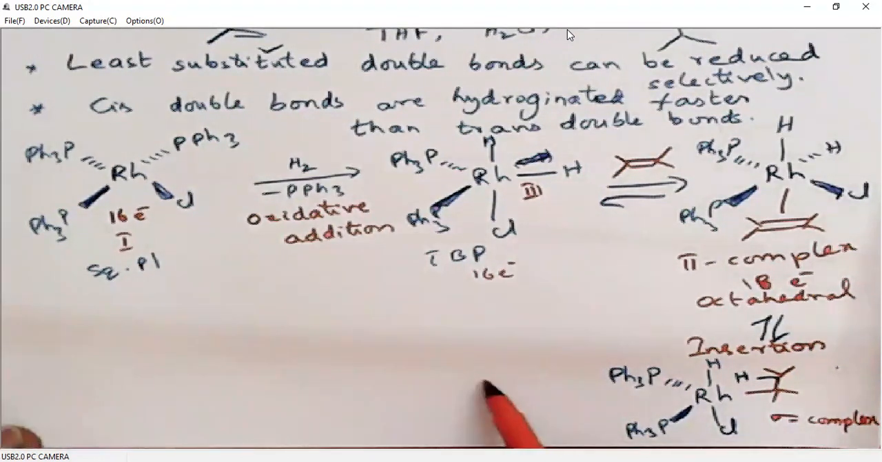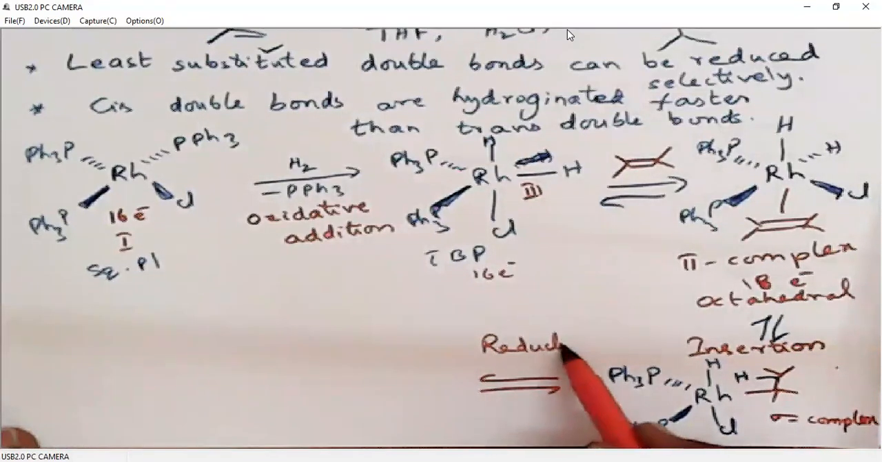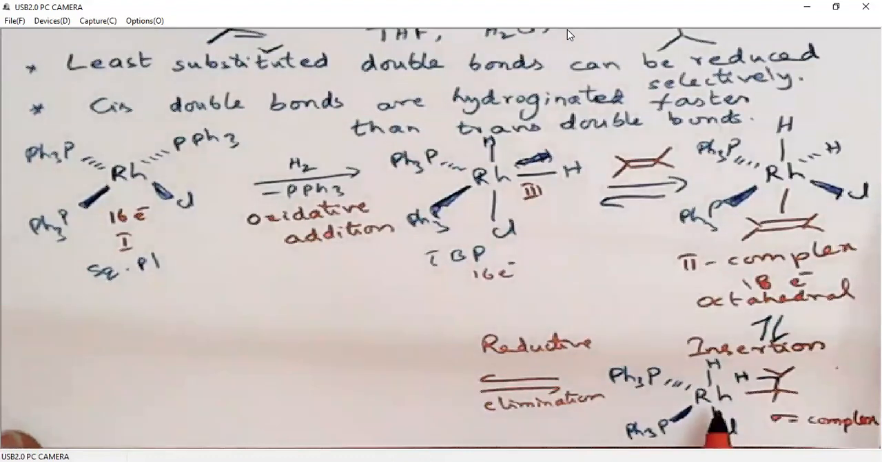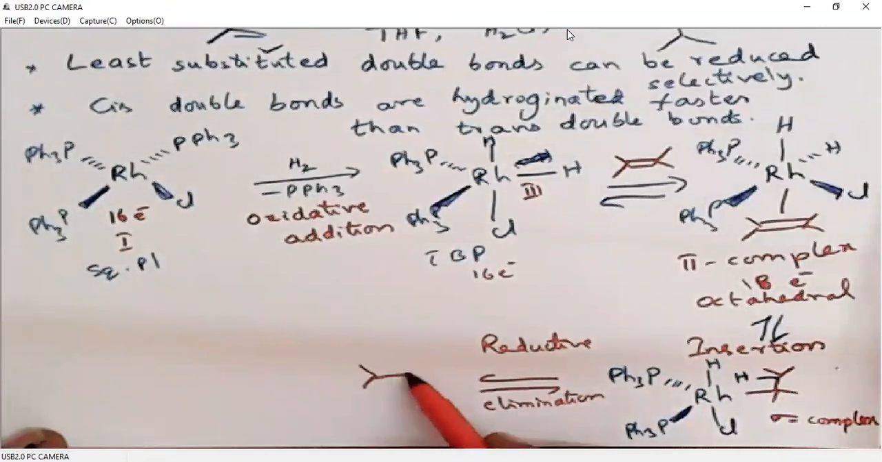Then this undergoes reductive elimination. That means the rhodium, which is in the +3 oxidation state, now will undergo reduction. So again it will be converted to +1 oxidation. So another hydrogen from rhodium will be added to this carbon, and the rhodium-carbon bond will also break down. So what is the product here? The product here will be an alkane. That means a double bond is completely reduced.